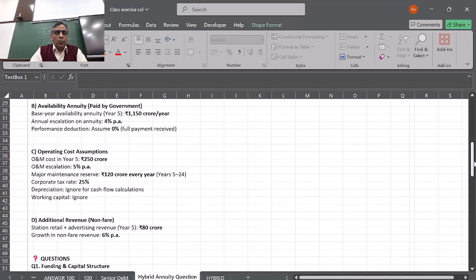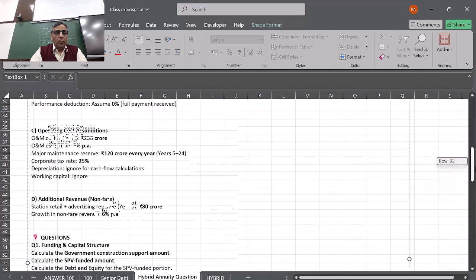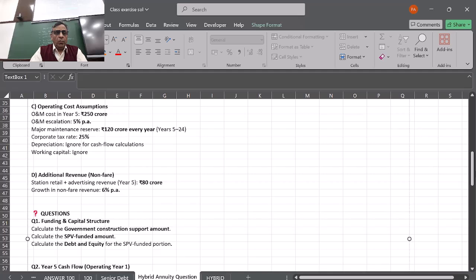So the corporate tax rate is 25%. Depreciation, ignore for cash flow calculations. Working capital also ignore. Additional revenue: that means this company is going to get some additional revenue over and above the yearly annuity. That will be station retail plus advertisement revenue, which will be 80 crores.